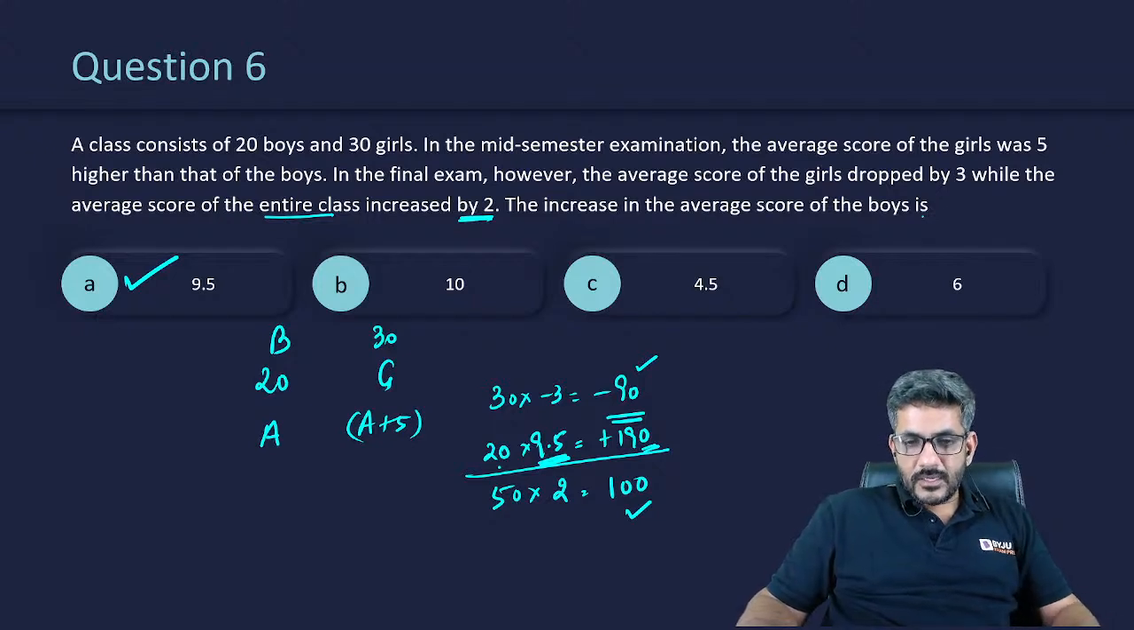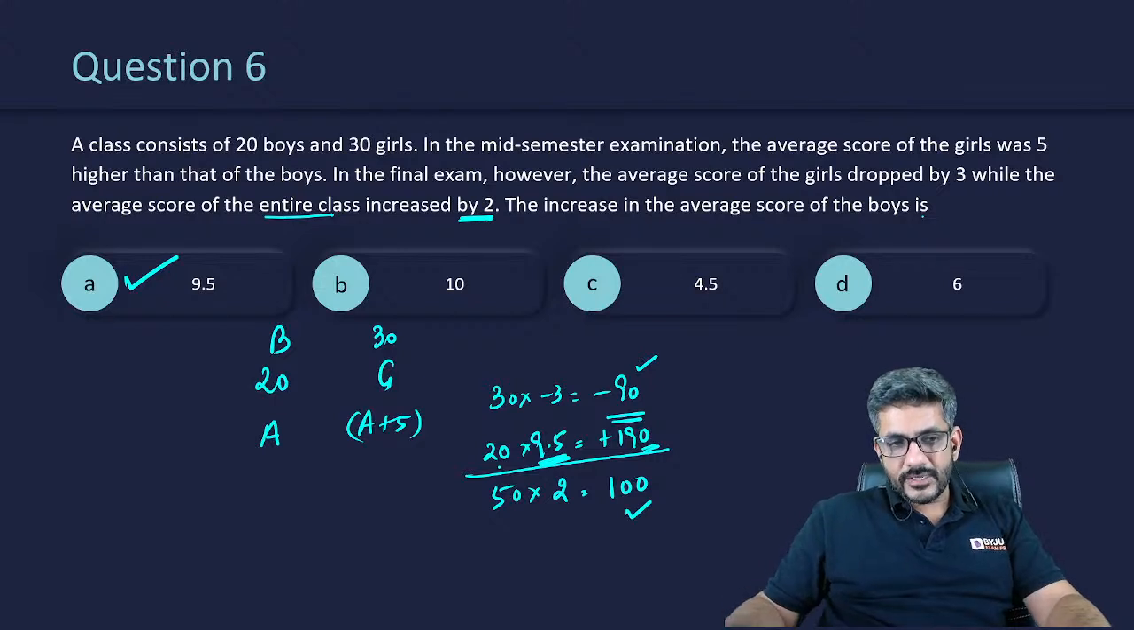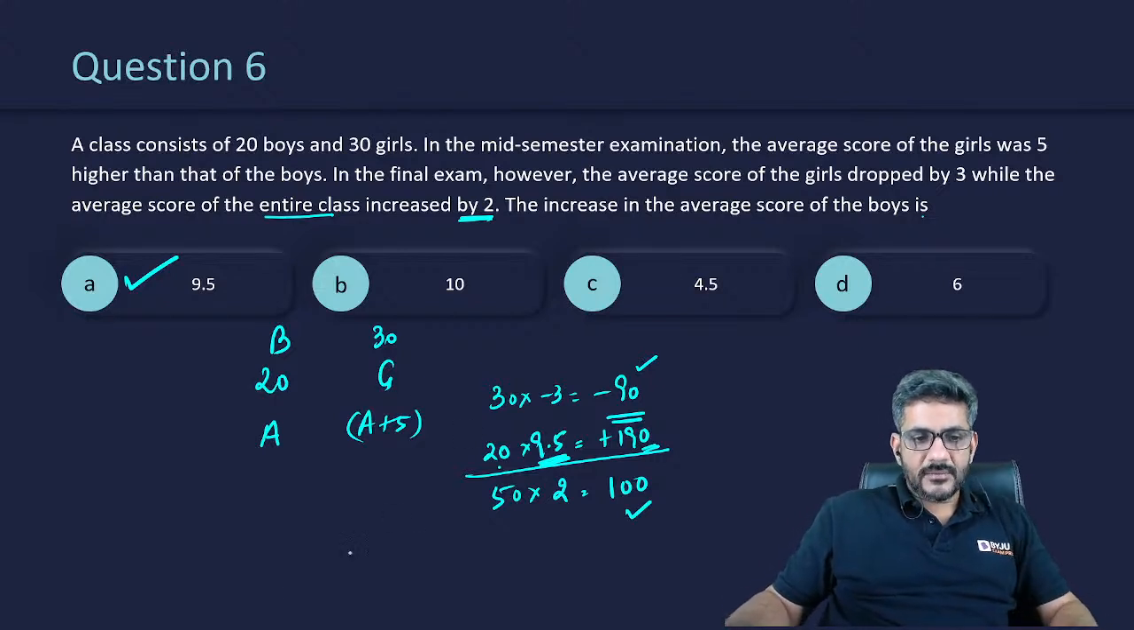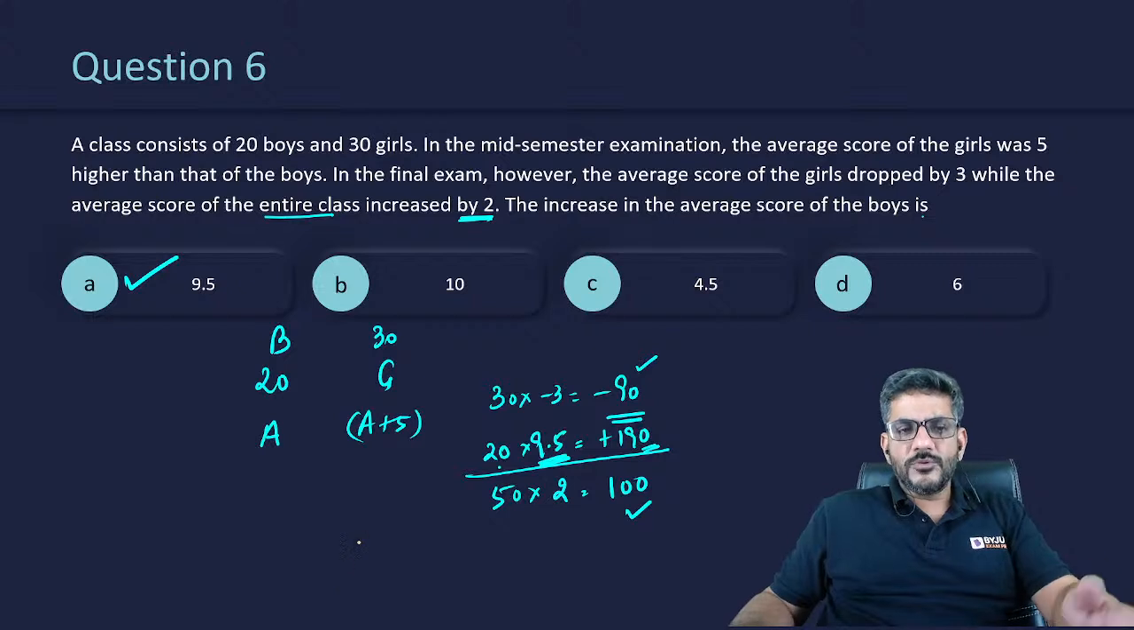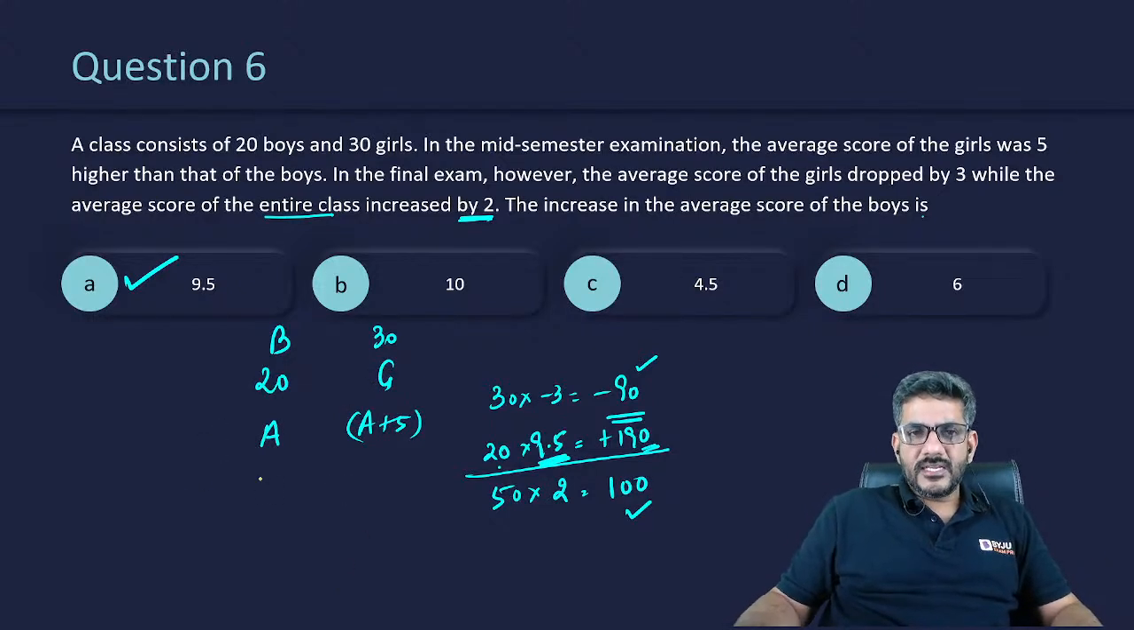So Ritik said no. Is this yes, Soumya Jain? Another method is also there, so I'll explain the other method as well once again. The other method is very simple. 20 boys and 30 girls are there. Average of boys is A, average of girls is A plus 5.